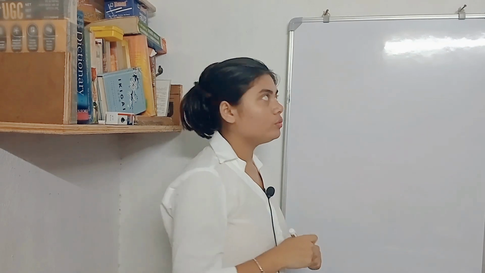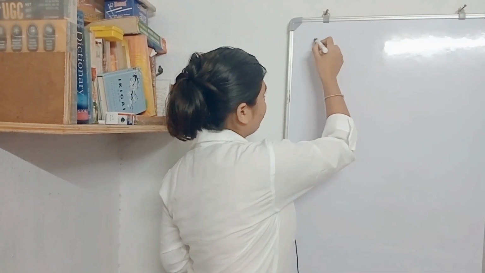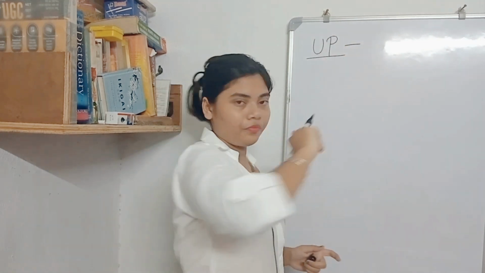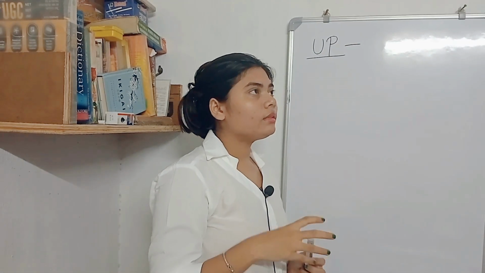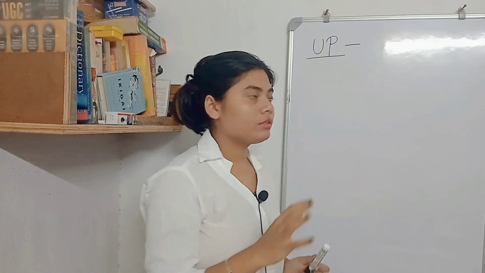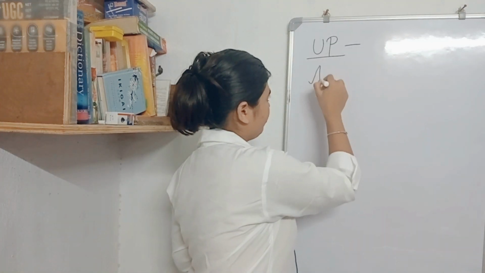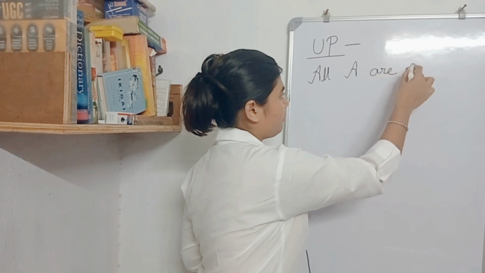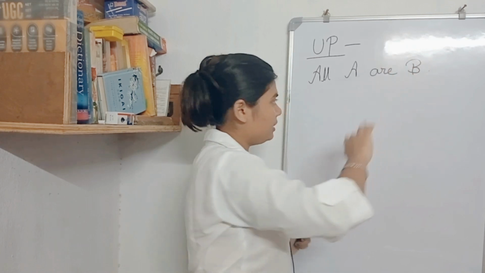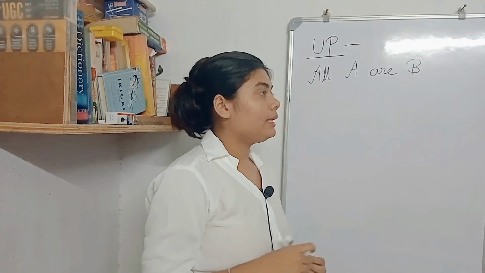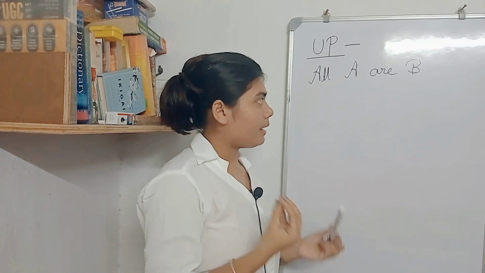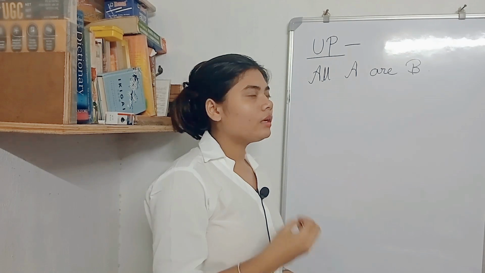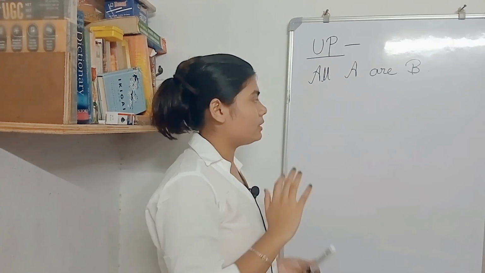Now how will you do that? Universal positive, UP, I'm just writing for universal positive. The basic example for universal positive is all A are B, right? All A are B, simple. But as I told you, we have to solve it with the Venn diagram, and the Venn diagram is easier than the analytical method.